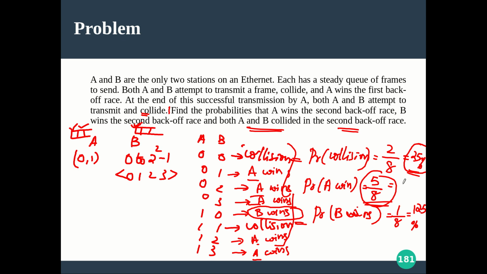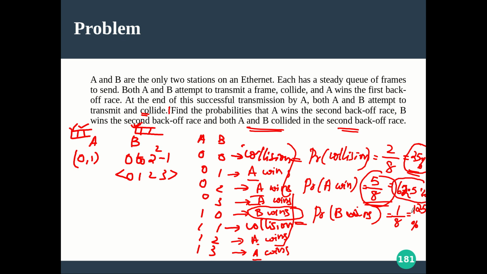What is this? This is 25, this will be some 12.5. So what remains is 67.5? Is it so? 67.5% chance. Or 62.5. 62.5, I think. Okay, 62.5 and 12.5 is 75, and 25 makes it totally 100. Okay, so previously it was a 25% chance for A to win. Now it is increased to a 62.5% chance for A to win, right?